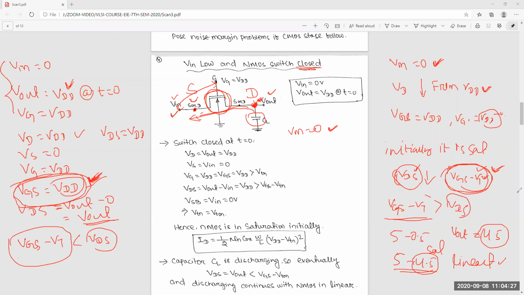Also in linear, current is flowing, because in linear also you can write the current equation: ID is equal to mu Cox W by L, (VGS minus VT) into VDS minus VDS square by 2. So anyway, current is there, path is there. Current is flowing means this will discharge.